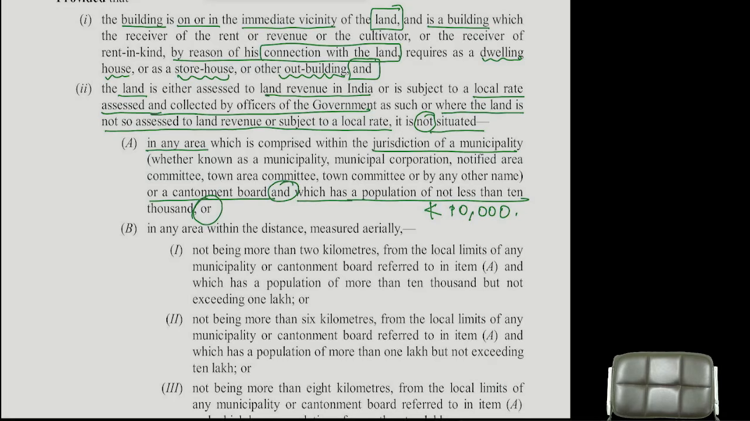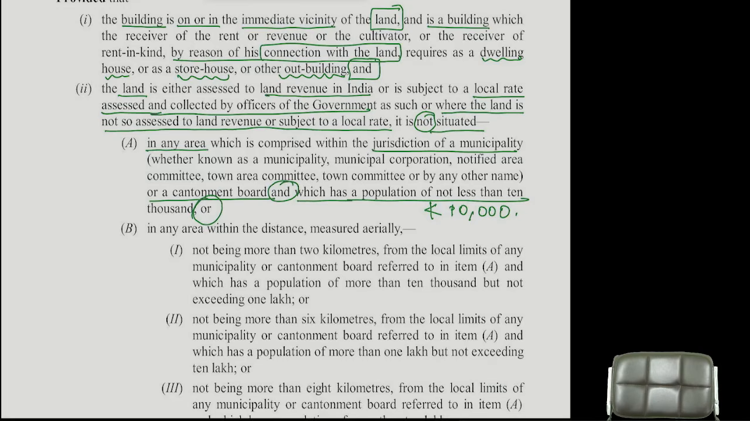1 lakh to 10 lakh: any area located within 6 kilometers, east, west, north to south, any direction, will be treated as urban area. If a population is 50 lakh, 70 lakh, Hyderabad city type, 1.5, 2 crore, then 8 kilometers of whatever is located, though it is not within the municipality, I will treat it as an urban area.